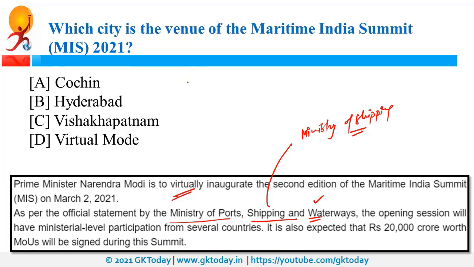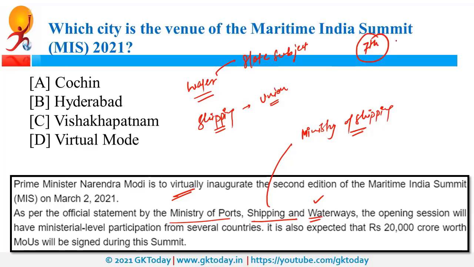In the context of water, please note that water is a state subject, but shipping is a union subject. Actually, in the 7th schedule of the Indian Constitution, there are 3 lists: union list, state list and concurrent list. Union list means these are the items on which Parliament can make laws. State list means these are the items on which state government is authorized to make laws.